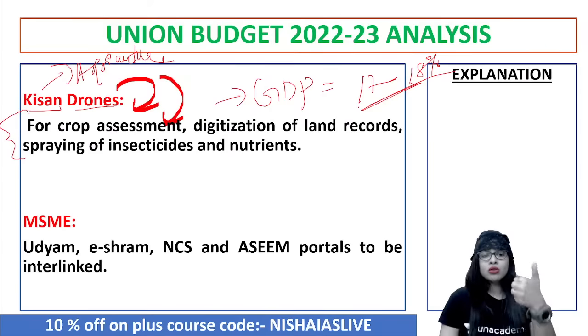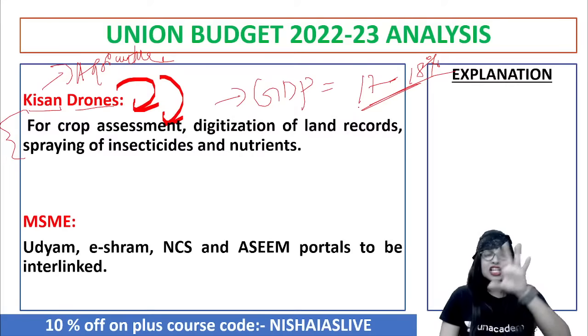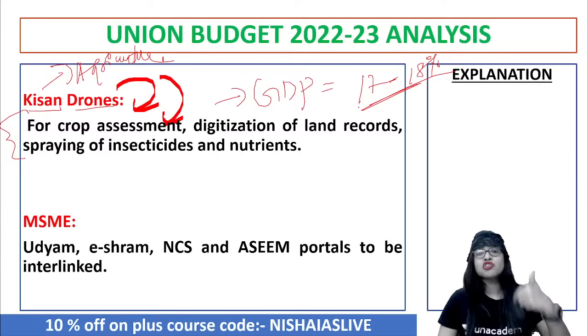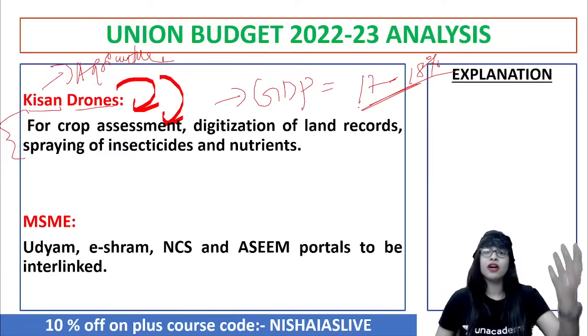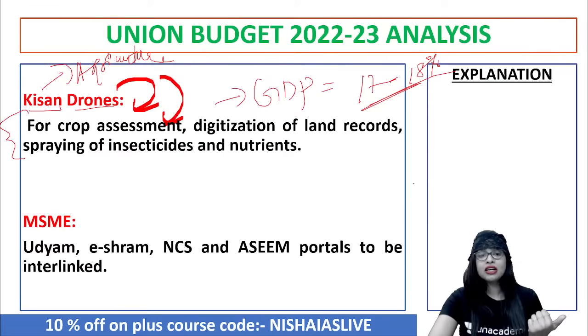So now Udyam, eShram, Electronic Shram, NCS, ASEEM portals, etc. have to be linked under the MSME perspective for things to carry forward at 2x or 4x speed. Clear? That is also another important announcement.